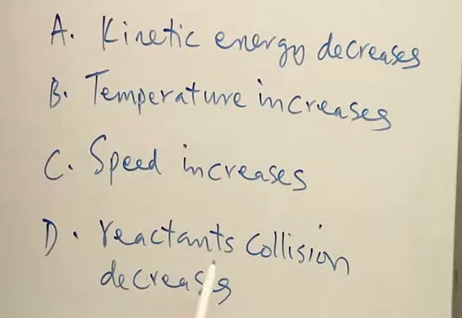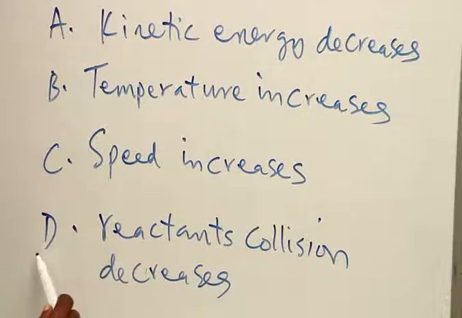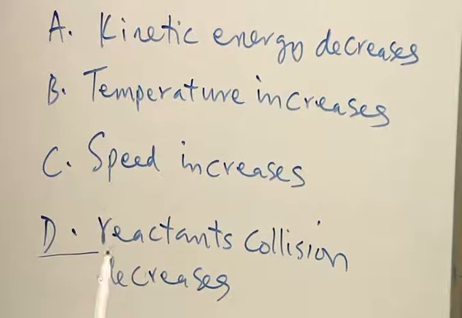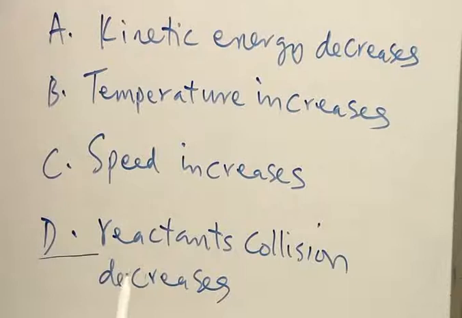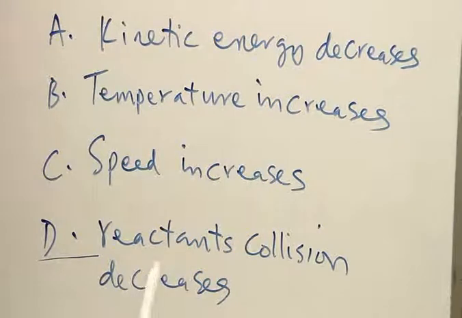D. Reactants collision decreases. The correct answer is option D because a decrease in concentration of reactants will result in a decrease of the collision of the reactant particles, which will also lead to a decrease in the rate of reaction.